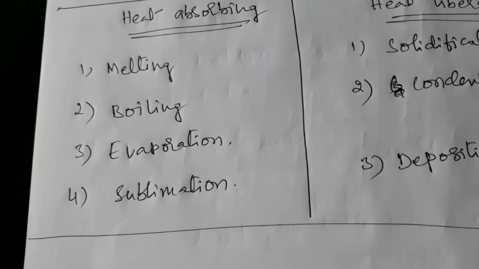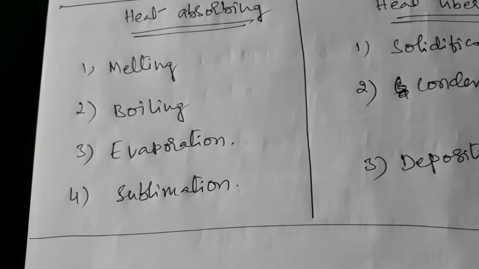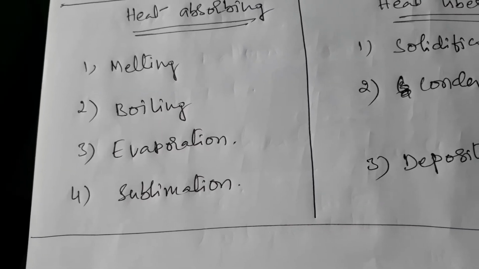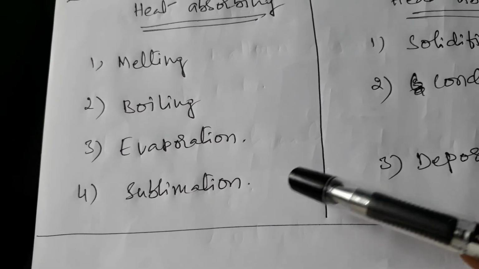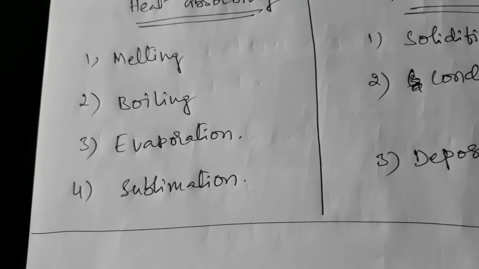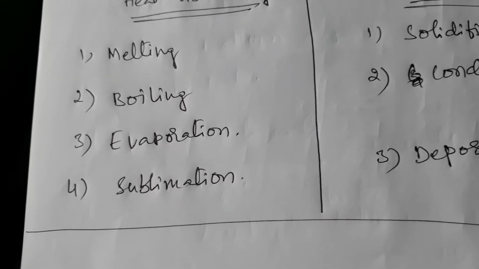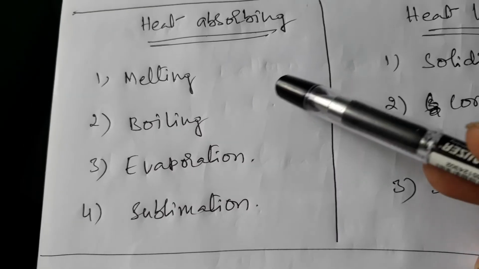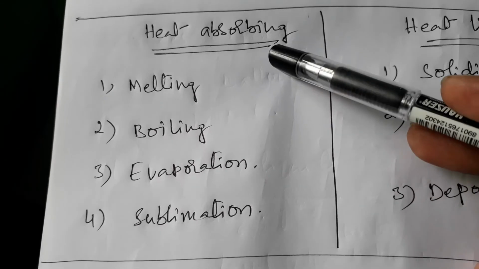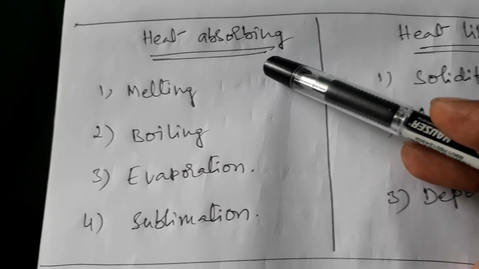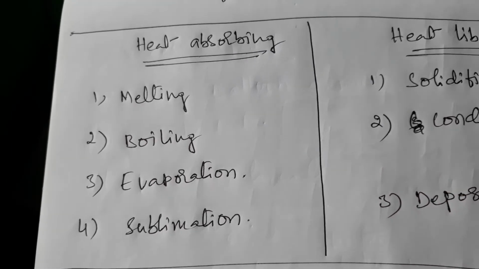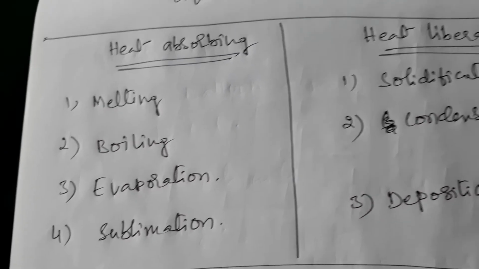The process is the same, conversion of liquid to vapors. Next, sublimation: solids convert directly to gases by absorbing heat. All these processes happen because of absorbing heat from the surroundings.